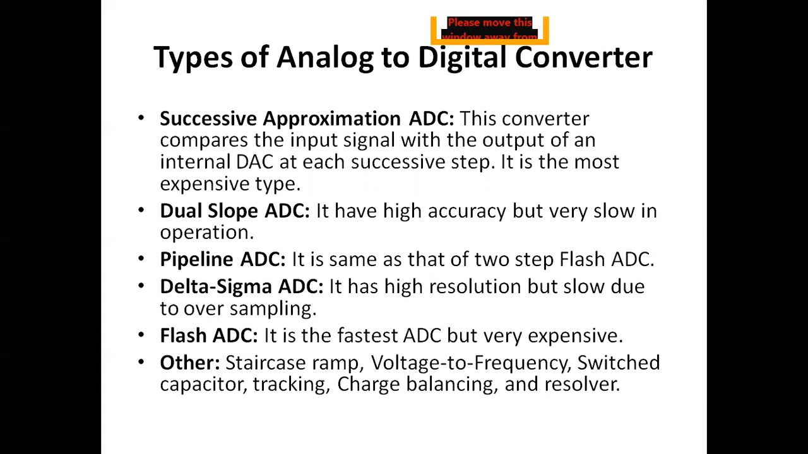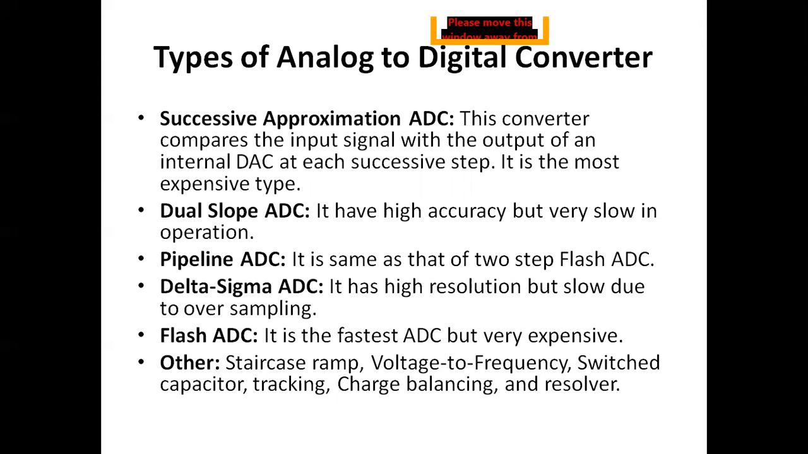Next one, that is dual slope ADC. It has high accuracy but is very slow in operation. It takes more time compared to other ADCs. Pipeline ADC is the same as a two step flash ADC. Flash ADC is the fastest ADC but very expensive. High cost ADC, that is called flash ADC.